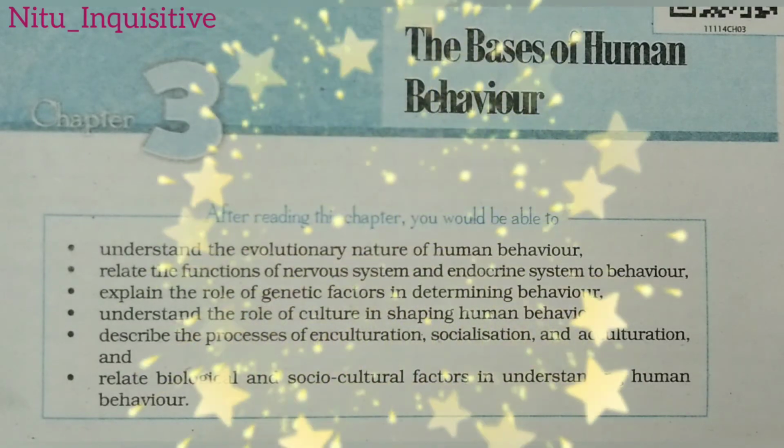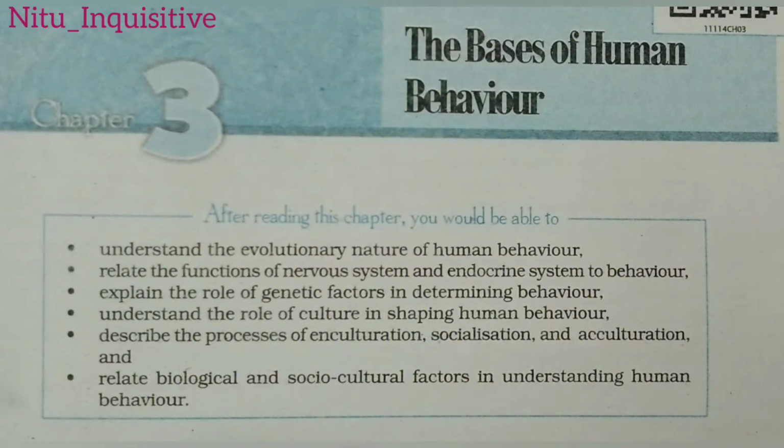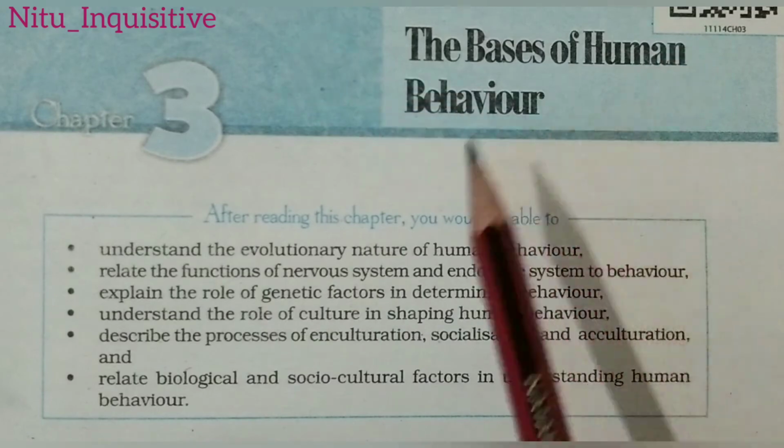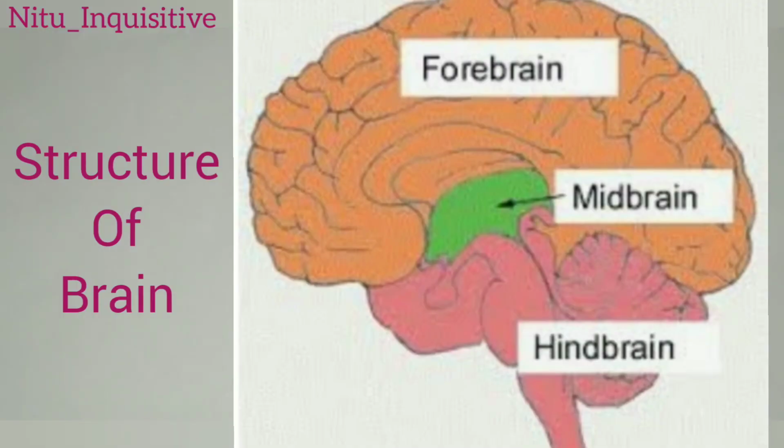In this video, I'm going to tell you one very important topic of your 11th class psychology book, and the chapter is third. The chapter name is The Basis of Human Behavior. Today's topic is the structure of the brain. As you can see in this diagram, according to the location, the brain can be divided into three parts. First is forebrain, second is midbrain, third is hindbrain. So let's understand this structure of the brain in detail.